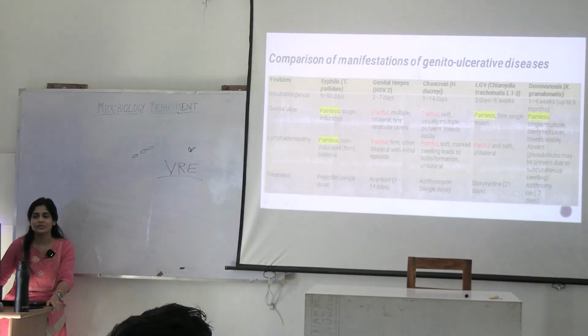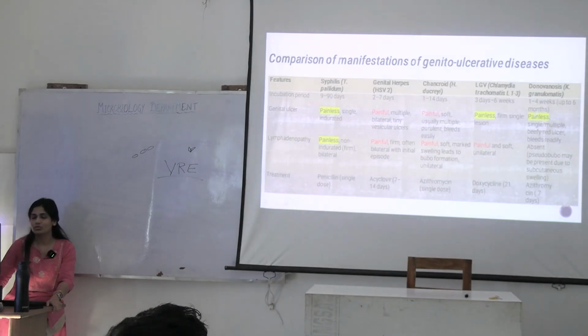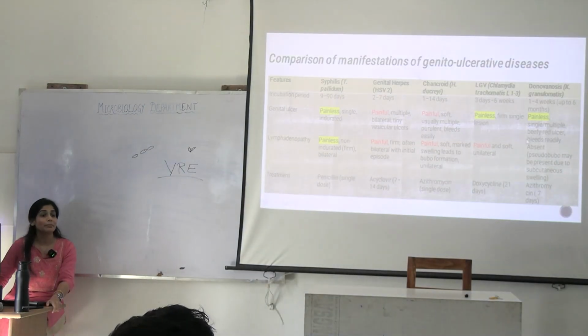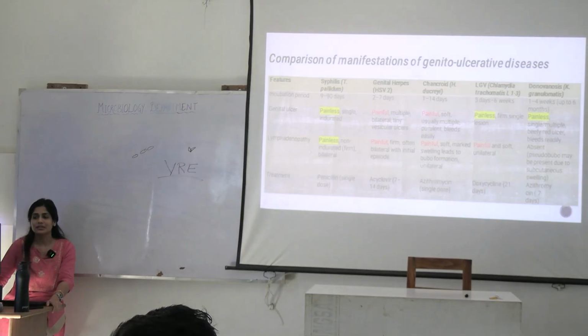You have to see if it's a painless ulcer. Painless ulcer you can see in 3 cases. What are these 3 cases? Syphilis, LGV and donovanosis. These are all painless ulcers, right? Now you have to see what is there in lymphadenopathy, if it's tender or non-tender.